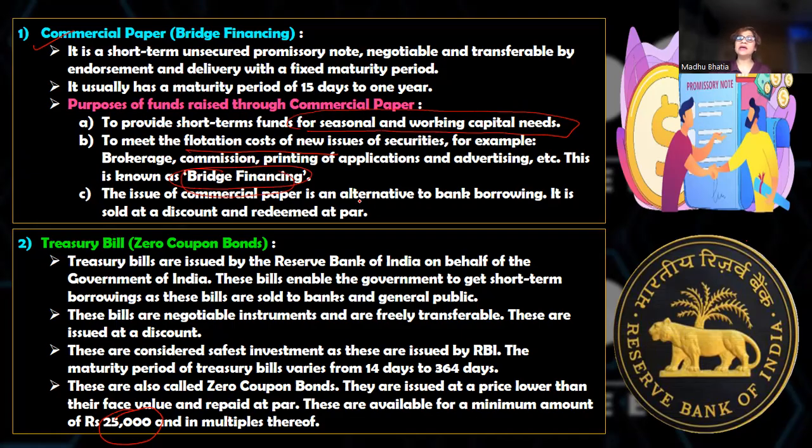And commercial paper is an alternative to bank borrowings. See, whenever the money will be borrowed from bank, collateral will be required. And here we know that these are unsecured promissory notes. So when a company doesn't want to borrow from the bank, it doesn't want to raise an OD or CC, then it can always go for commercial paper because one, the paperwork is less over here, and most important, collateral is not required. So these are the 5 money market instruments. You may be asked questions to identify and then explain it. So explanation, please give in point-wise manner.